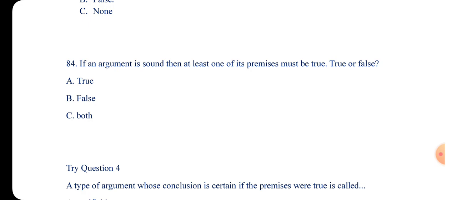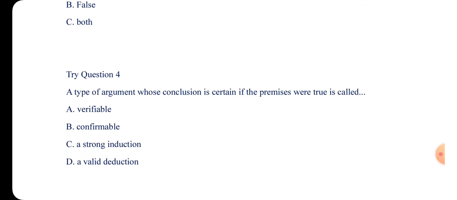So true or false? If an argument is sound, then one of its premises must also be true. So we have what? True, false, and then both options. If the argument is sound, this is false, because a sound argument must have all true premises, regardless of whatever the situation is.